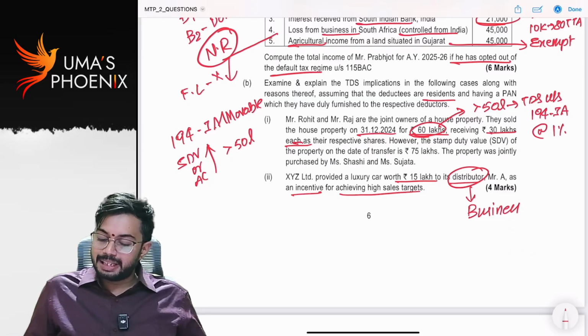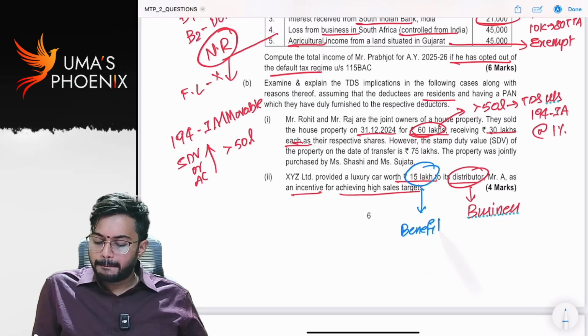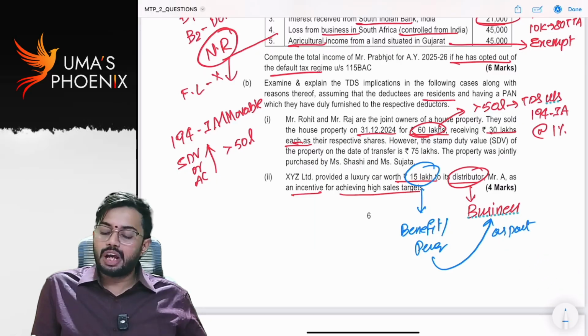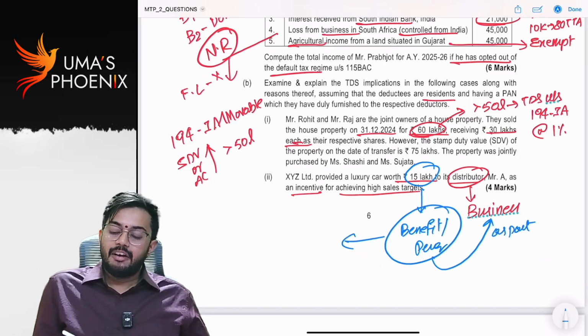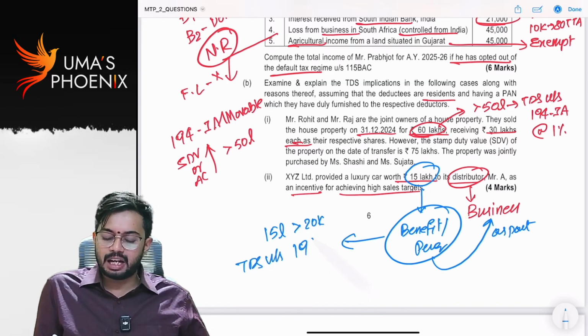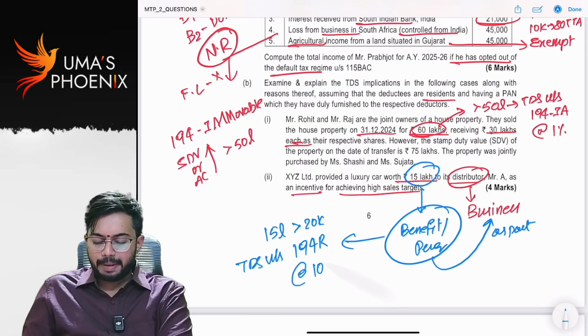As part of business, if any benefit is received, 15 lakhs is the benefit. So benefit or perquisite, if any perquisite is received as part of business, the value of the benefit is 15 lakhs, which is greater than 20,000. So TDS is required to be deducted under section 194R at the rate of 10%.